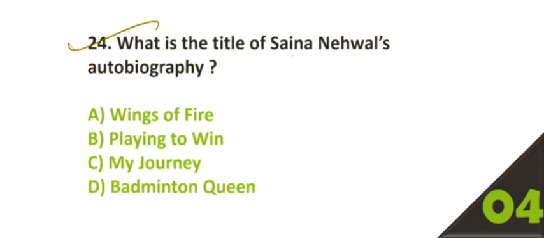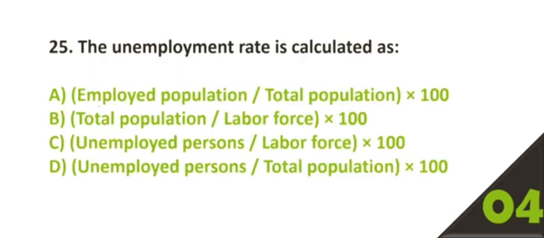24. What is the title of Saina Nehwal's autobiography? Option number B, Playing to Win. Question number 25. The unemployment rate is calculated as? Option number C, unemployed persons by labor force into 100.